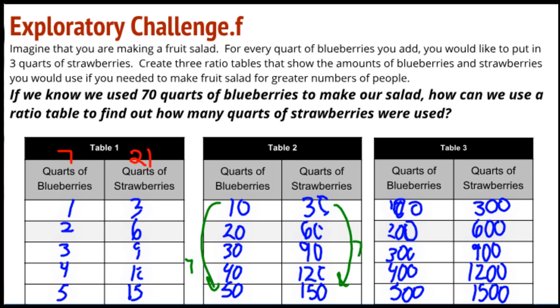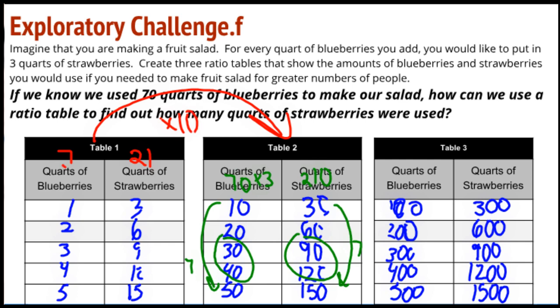And we could take 70, and we could multiply it by 3, and we could get 210. And I could combine 30 and 40 and 90 and 120, and I could get 210. Or I could also step back and say, I want to use my knowledge of the connection between these 2 tables. We know that table 2 is times 10 of table 1.